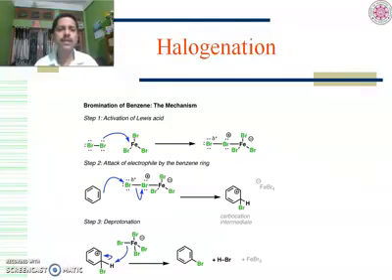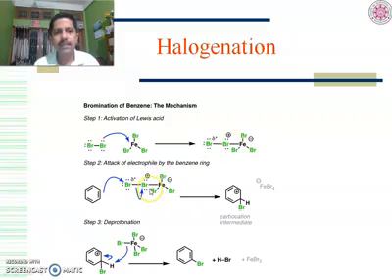Now let us go to the individual reactions. First of all, halogenation. In the halogenation reaction we have the reagents halogen and a Lewis acid catalyst. Here we are going to discuss bromination, so it is FeBr3 and Br2. Br2 attacks the FeBr3 molecule. This is a Lewis acid. So this has become FeBr4 minus.